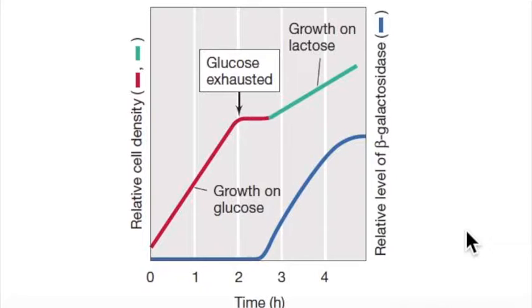Catabolite repression is sometimes called the glucose effect because glucose was the first substance shown to cause this type of response. But catabolite repression is not always linked to glucose. The key point is that the favored substrate is a better carbon and energy source than other available carbon sources. Thus, catabolite repression ensures that the organism uses the best carbon and energy sources first.